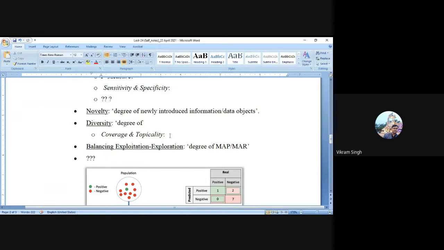If you read all about these criteria, these metrics, you will get a basic definition that novelty says this, diversity says this, but based on that definition itself, you can define a new equation or new ratio or new degree to estimate this novelty score or diversity score or maybe coverage score or topicality score, something like that, right? So maybe after this lecture, in continuation to this lecture, we will discuss a complete case study on how you can plan the assessment for the system, right?